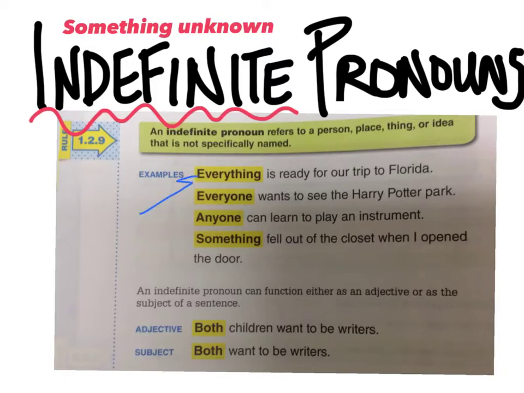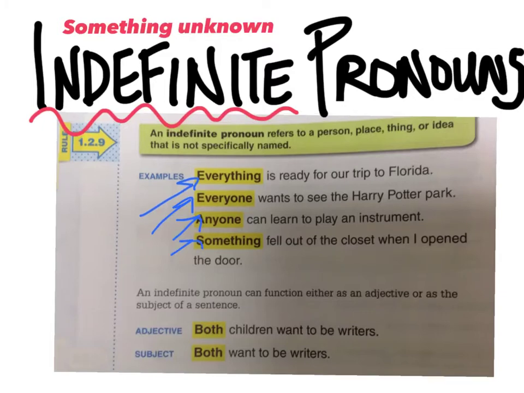Everything is ready for our trip to Florida. Everyone wants to see the Harry Potter park. Anyone can learn to play an instrument. Something fell out of the closet when I opened the door. An indefinite pronoun can function either as an adjective or as the subject of a sentence.